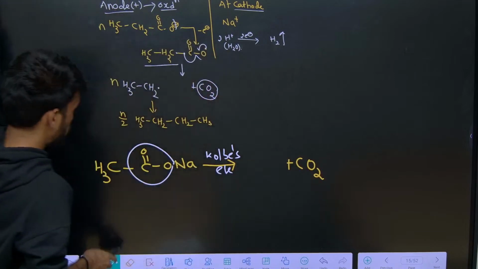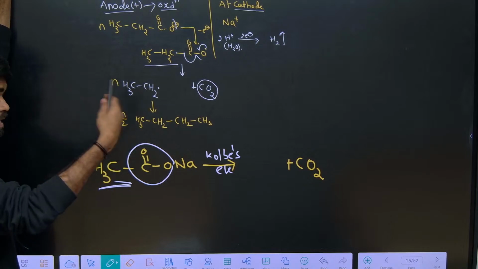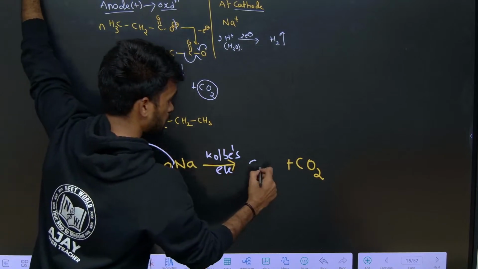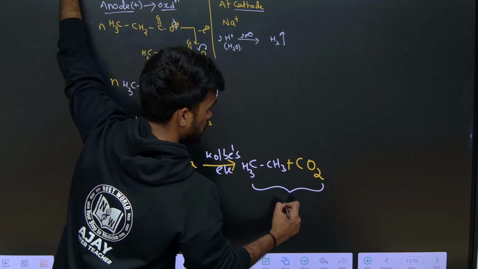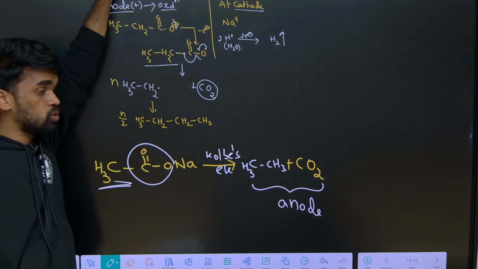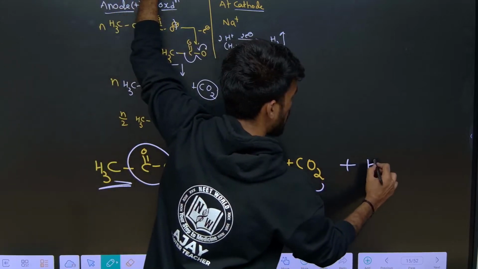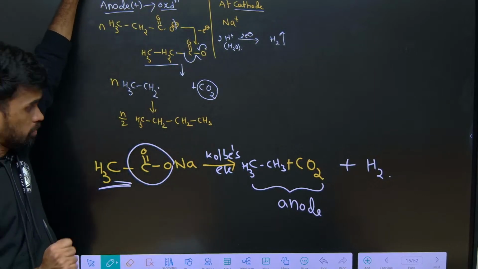Then next, what is the alkyl group? Here the alkyl is methyl, so couple it, and we will be getting CH3 CH3. These two are formed at the anode. And at the cathode we are getting H2 gas. I hope it is clear.